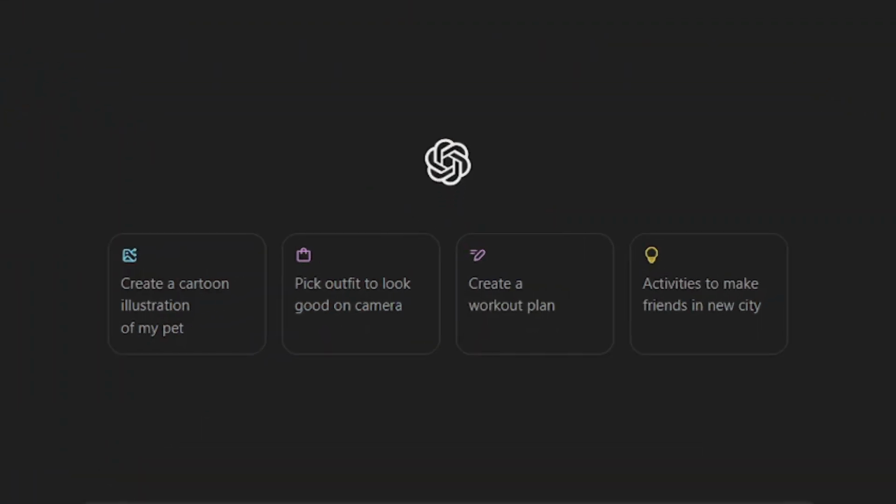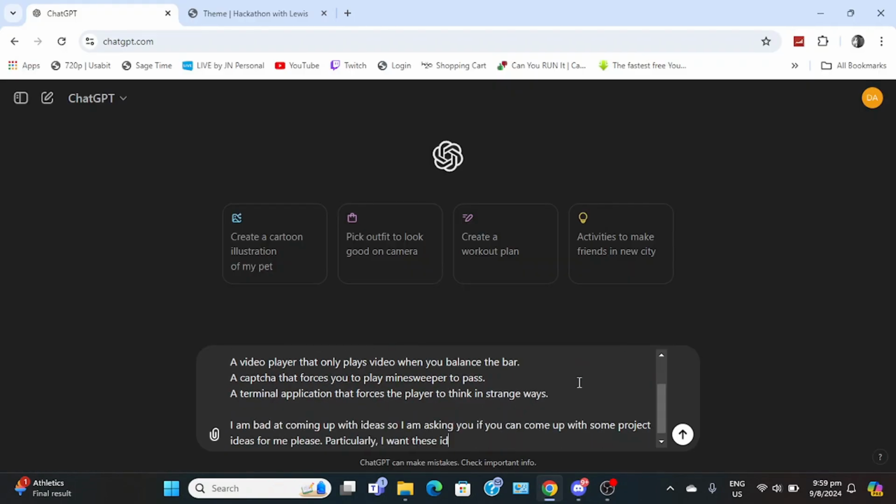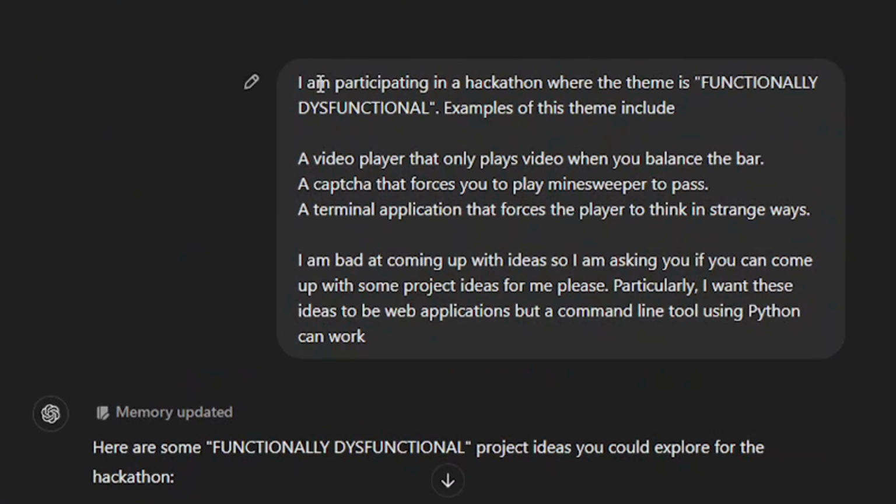Alright, let's try ChatGPT. I gave it the prompt: I am participating in a hackathon where the theme is functionally dysfunctional. Give it examples. I'm bad at coming up with ideas, so I'm asking if you can come up with some project ideas for me, please. Particularly, I want these ideas to be web applications, but a command line tool using Python can work.